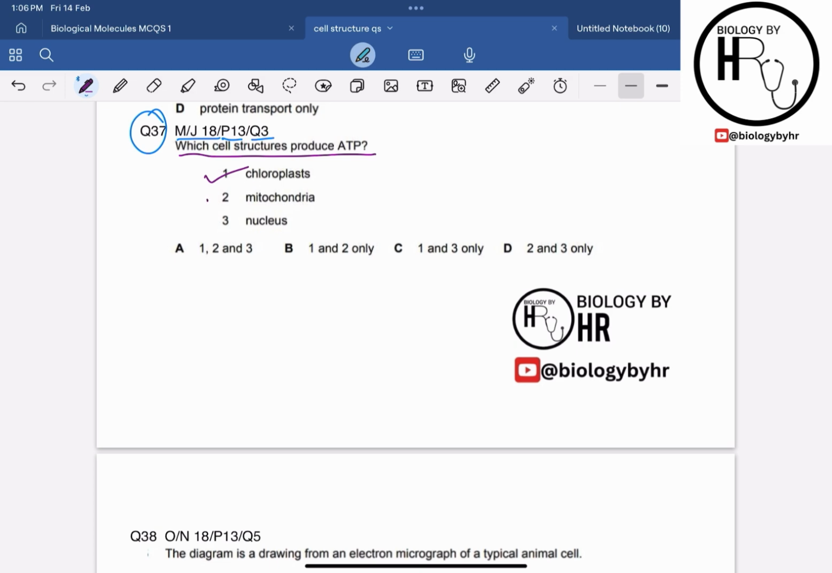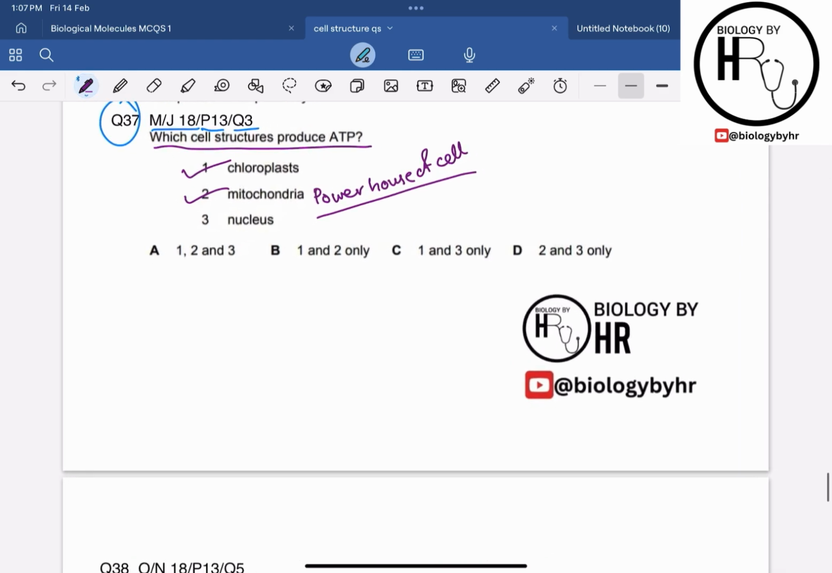If I talk about mitochondria, obviously we all know that mitochondria is known as the powerhouse of the cell, right? So yes, mitochondria also produces the ATP. Then if I talk about nucleus, the nucleus does not produce the ATP. So hence the correct answer for this question is option B.